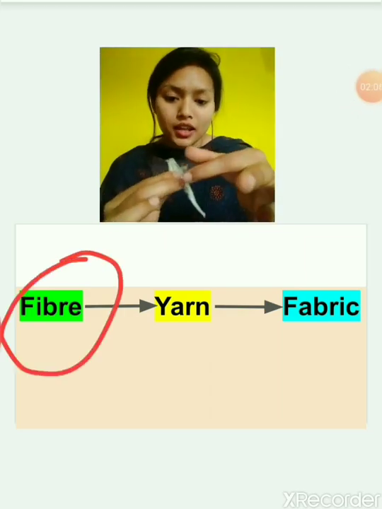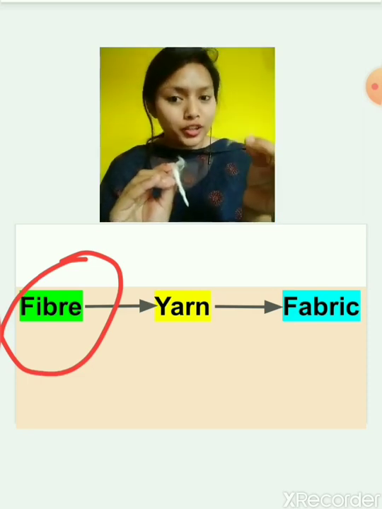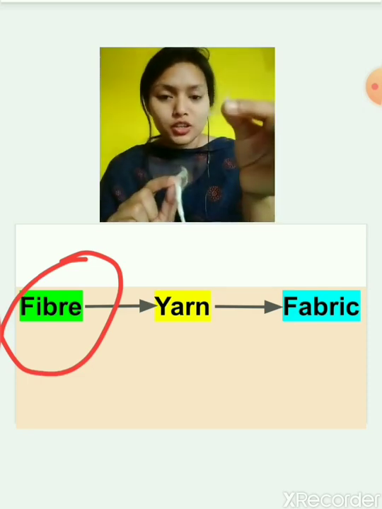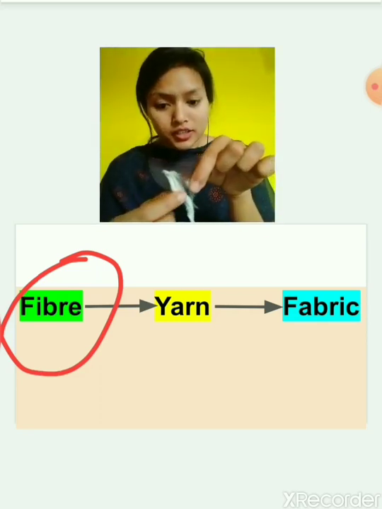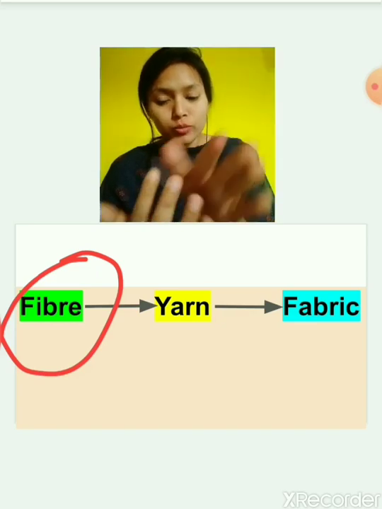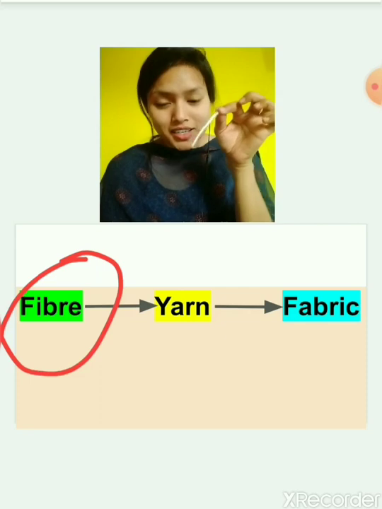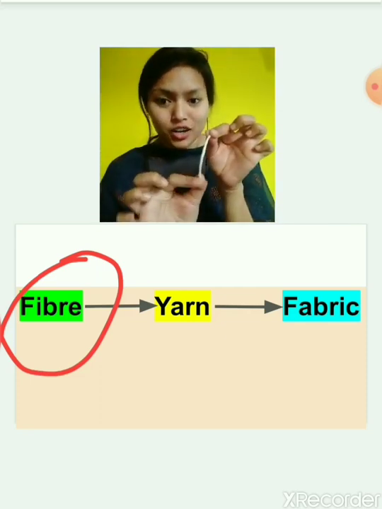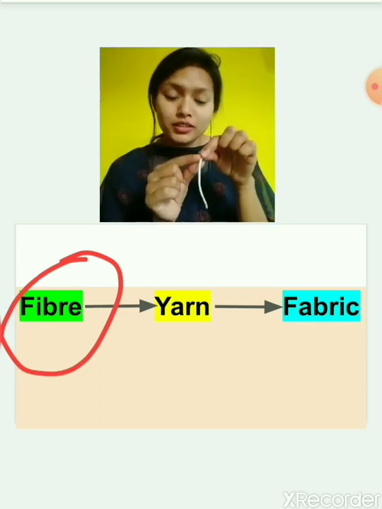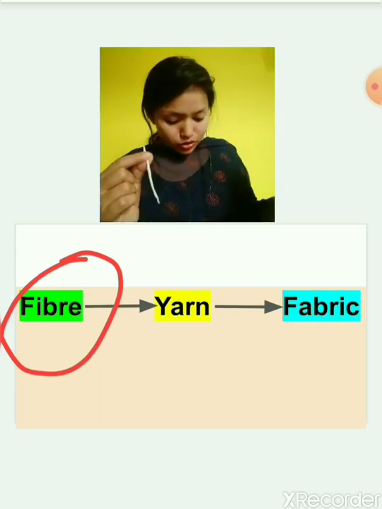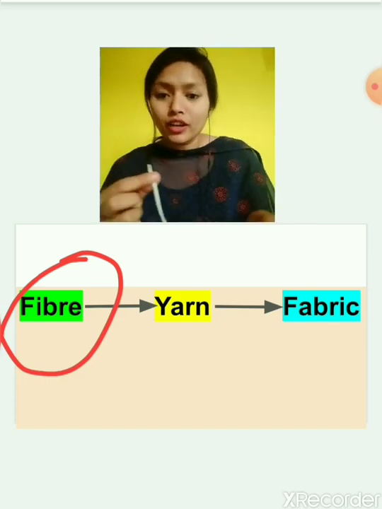And this cotton we get from where? Cotton is obtained from the cotton plant or cotton ball. It is obtained from the field, and this cotton is rolled together through machines or by hands to form this. So this is a strand of thread, this is yarn. So fibers are converted into yarn, and when we mix so many yarns together, what do we get? Fabric.